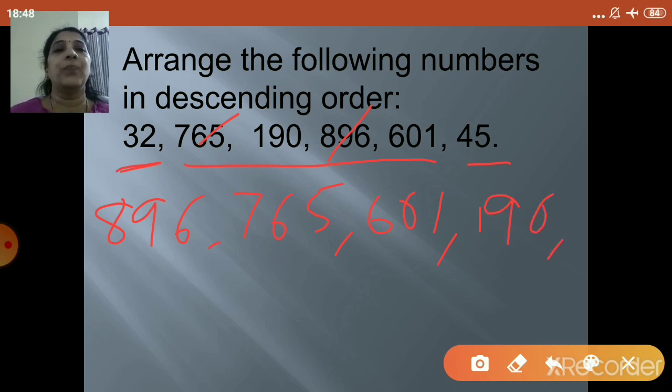Now there are only two numbers remaining, 32 and 45. These are 2-digit numbers. See the first digit of both the numbers. Here it is 3 and here it is 4. So 4 is greater. So obviously 45 will come as the next number, and the last number will be 32. So the descending order will be 896, 765, 601, 190, 45, and then 32. So this is your descending order.